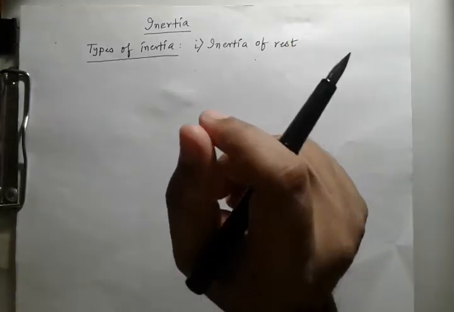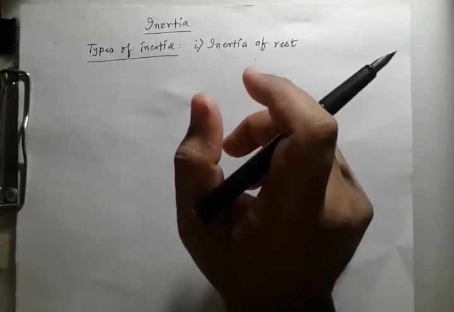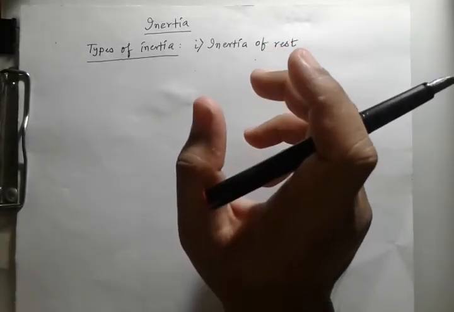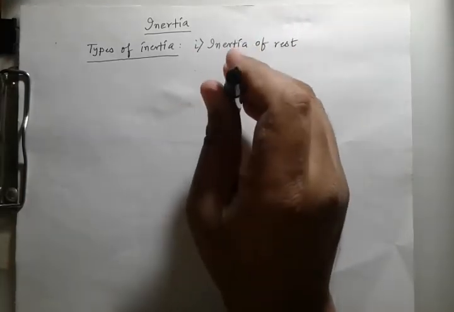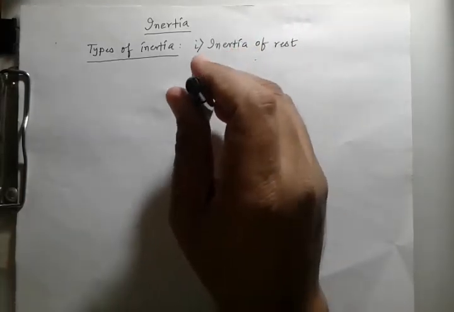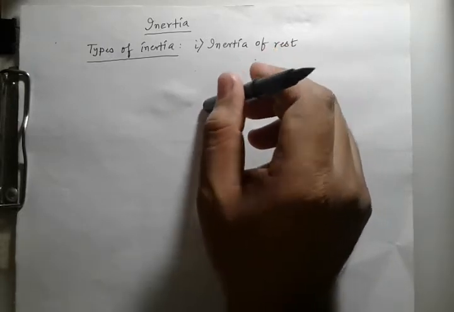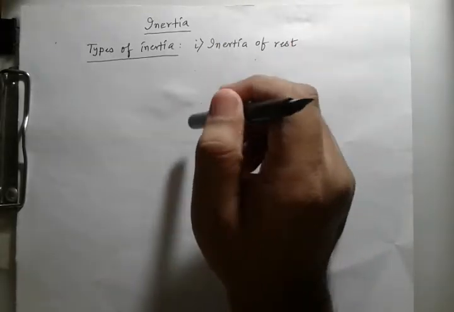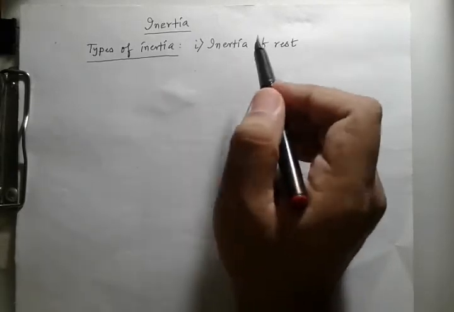An example is that a person standing in a bus falls backward when the bus suddenly starts moving forward. Suppose a person is standing; when the bus starts to move forward, the person will fall in the backward direction. So this is the case of inertia. I'll tell you afterwards why this happens. Now just to learn these types of inertia.